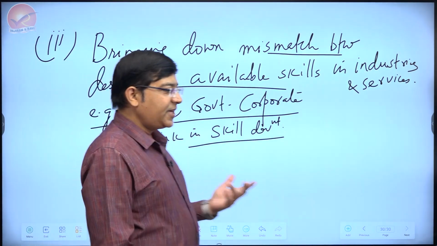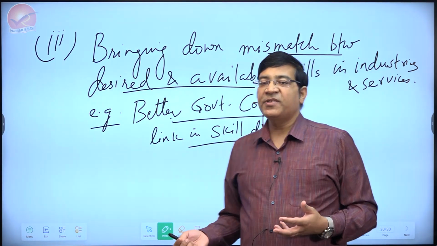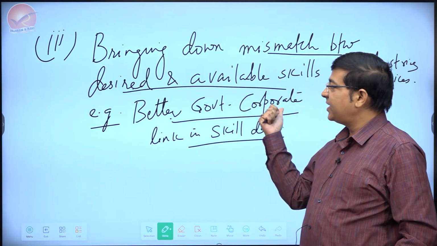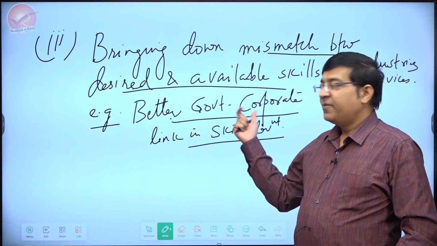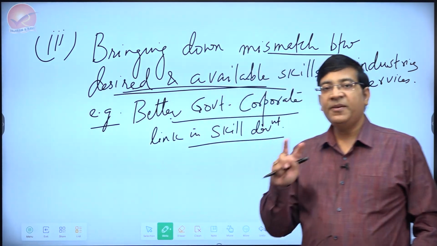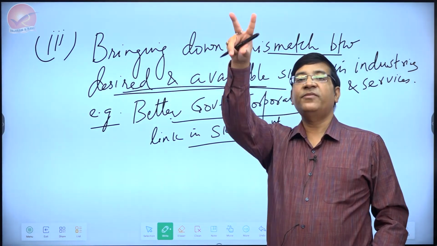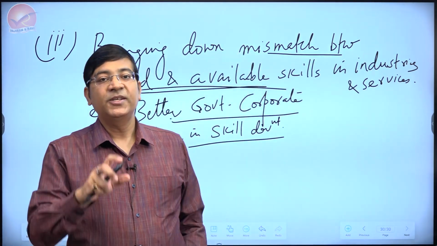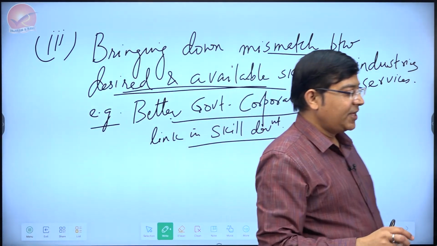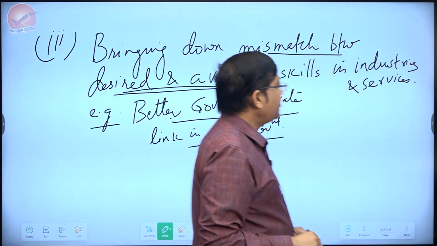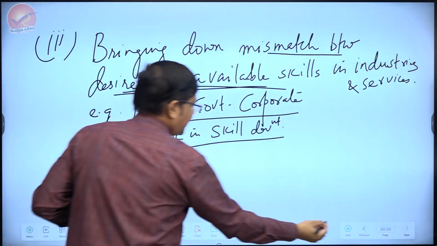For example, government can provide funding for skill development that is actually provided by the corporates, by the industrialists, etc. Why is this unique? Because then the available and desired skills will be matching. The actual productivity of labor will be higher without sacrificing job creation. So keep in mind, every time you also have to justify that it is increasing productivity without harming the job creation.